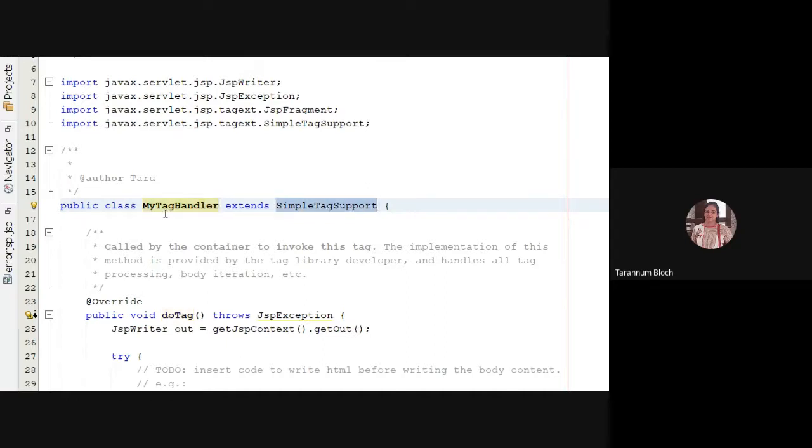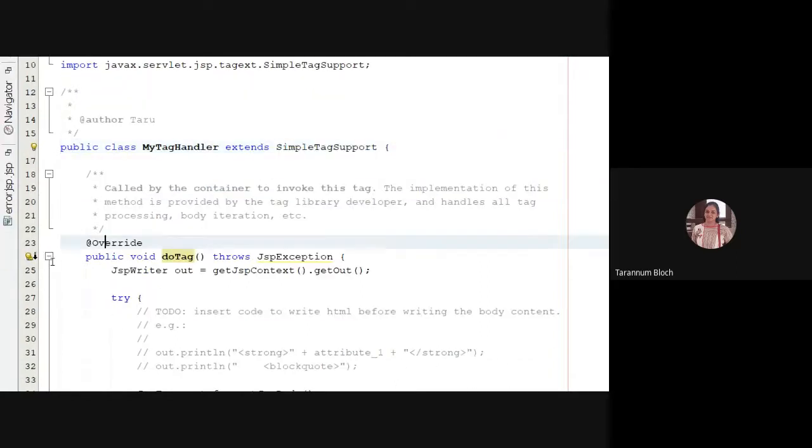Now the SimpleTagSupport class has a method which is known as doTag. We are going to override the doTag. So what your tag will do, you will specify inside the doTag method. The method signature is public void doTag throws JspException.